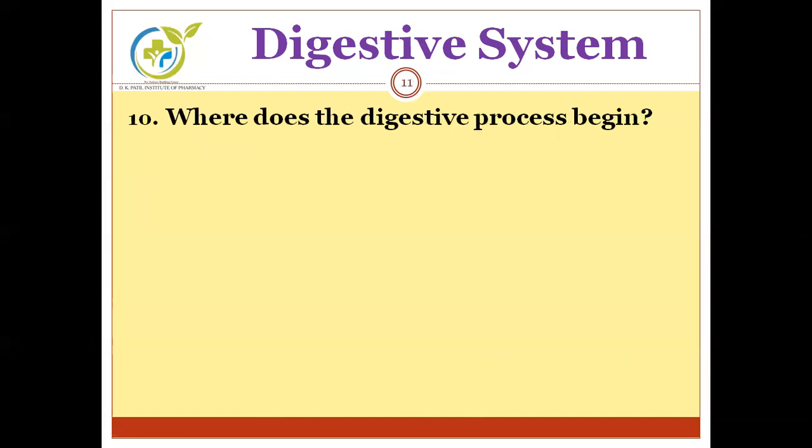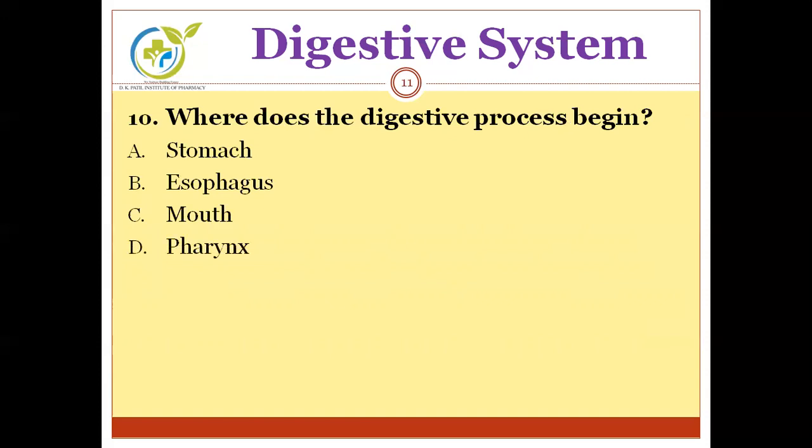Next question. Where does the digestive process begin? Options are stomach, esophagus, mouth, pharynx. Can you guess the correct answer?